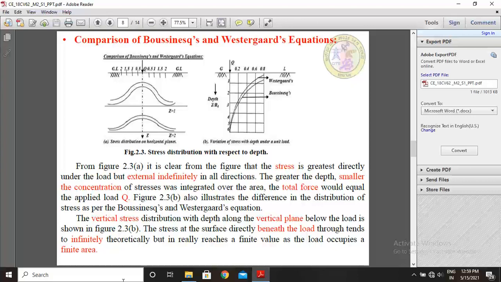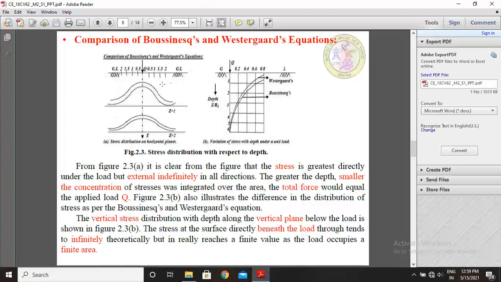Next, we have seen Boussinesq's equation and Westergaard's equation, but what is the difference between them? How to compare Boussinesq's and Westergaard's equations? See, this is the diagram.